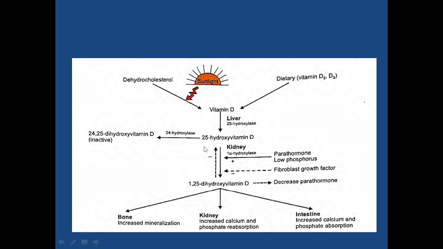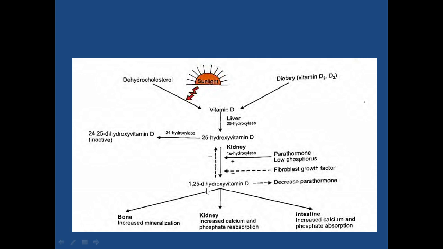Now this 25 hydroxy vitamin D inside the kidneys, with the help of 1-alpha hydroxylase, is converted into 1,25 dihydroxy vitamin D. This 1,25 dihydroxy vitamin D synthesis is stimulated by parathormone and low phosphorus levels and inhibited by fibroblast growth factor 23. Now this 1,25 dihydroxy vitamin D inhibits the secretion of parathormone, as well as decreases the conversion of 25 hydroxy vitamin D into 1,25 dihydroxy vitamin D.